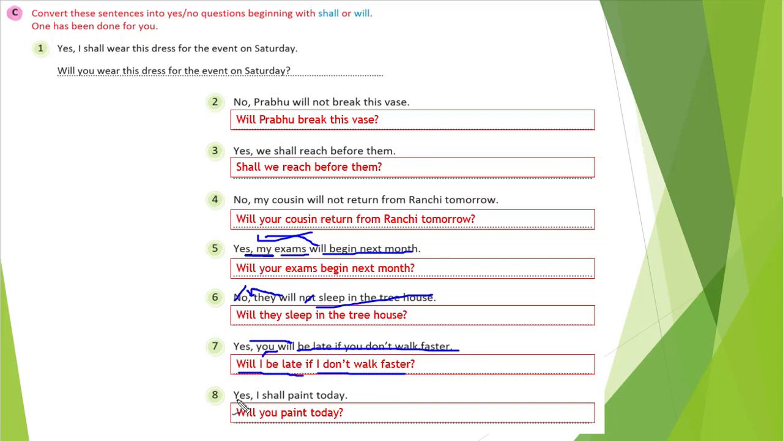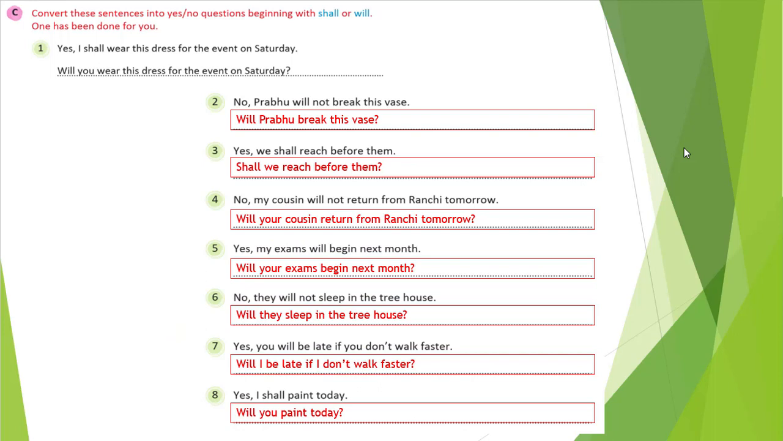Similarly, eight: Yes, I shall paint today. So, will you paint today? That will be the correct question. Will, and "you" in place of "I", paint today. This way we can finish this exercise. Okay, that is how we can create the question.